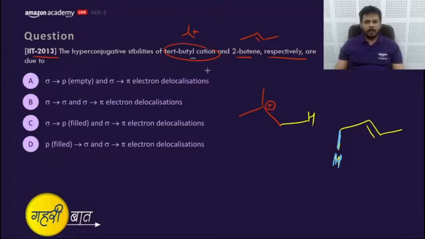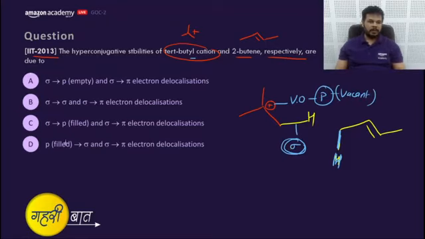In a carbocation, there is hyperconjugation between a sigma CH bond and a vacant orbital. The vacant orbital is otherwise called the p orbital. So it is sigma and p vacant. Where is sigma and p vacant? This is filled, this is vacant. That means this is correct.